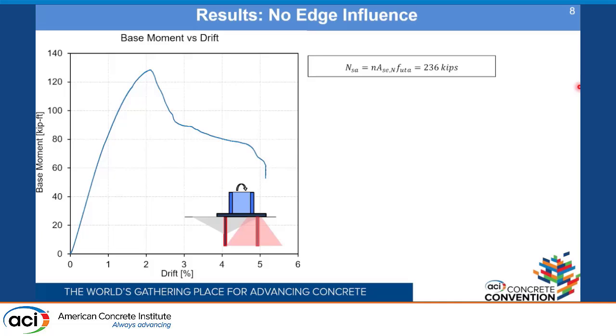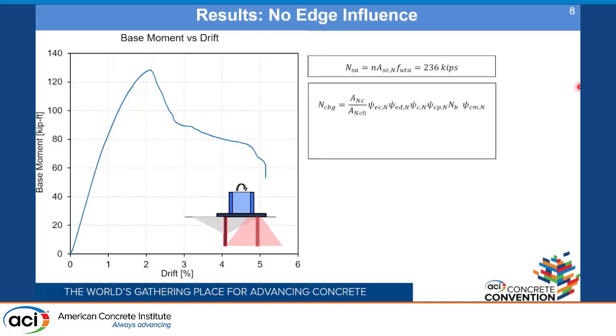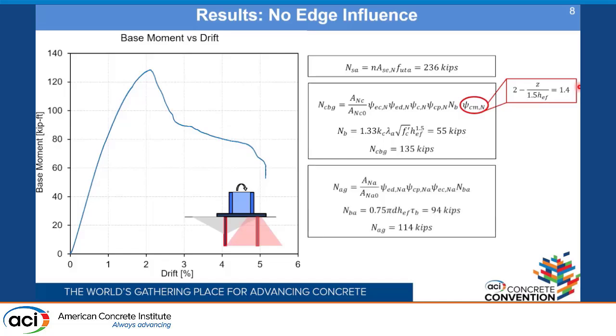Considering that two anchors out of these four anchors will take up all of the load, we have the steel capacity, which comes out to be around 236 kips. This is at the mean level, so we can compare it one-to-one with the experiments. Then the concrete cone capacity can be calculated with this formula, where now we can include the factor psi CMN, which comes out to be 1.4. Then the capacity under concrete cone failure comes out to be 135 kips, and in the case of pull-out, we get around 114 kips as the capacity.